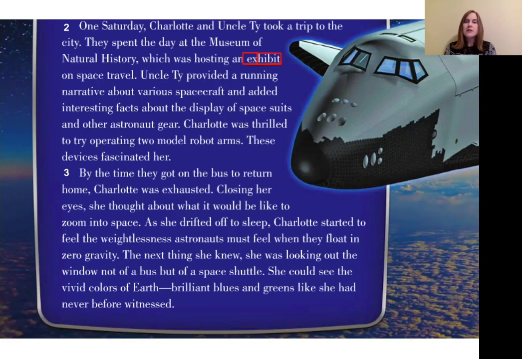In this paragraph, it describes the exhibit as a display of spacesuits and astronaut gear. It also says that while they're going through the exhibit, Uncle Ty talks about the various spacecrafts. She also gets to operate 2 model robot arms. Knowing what we know about Charlotte from paragraph 1, she was really interested in technology and science. Well, this exhibit involves technology and science, so that's going to make her interested in this exhibit.